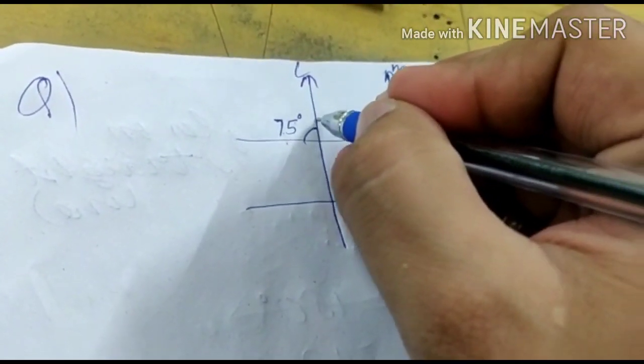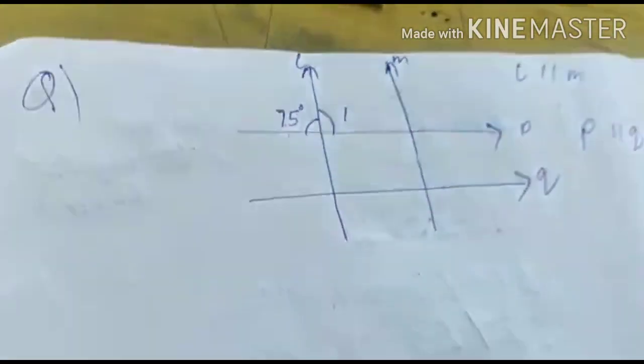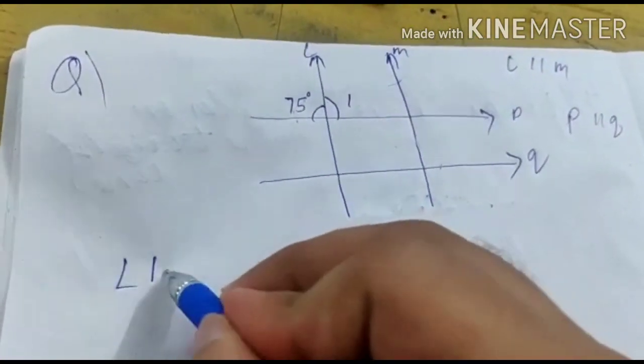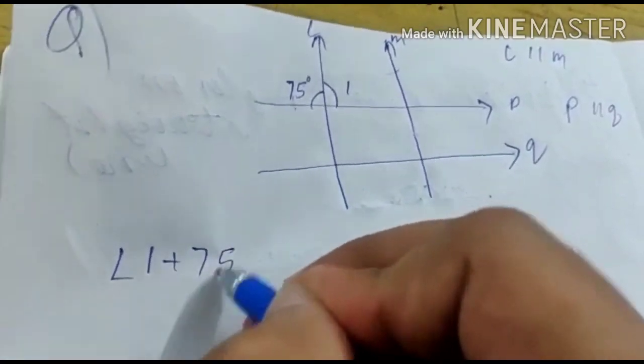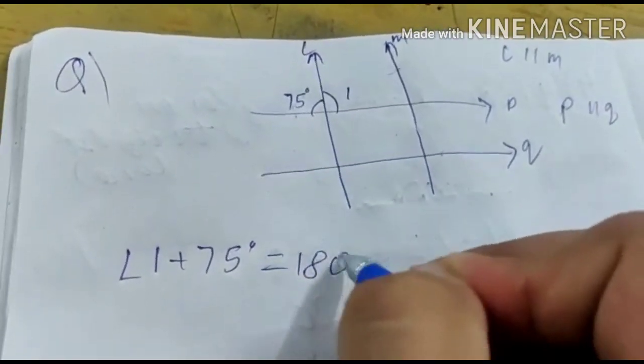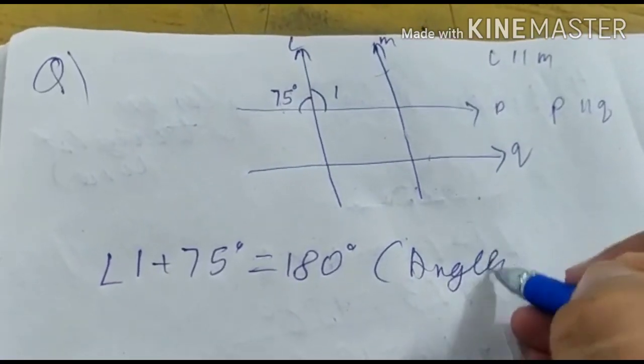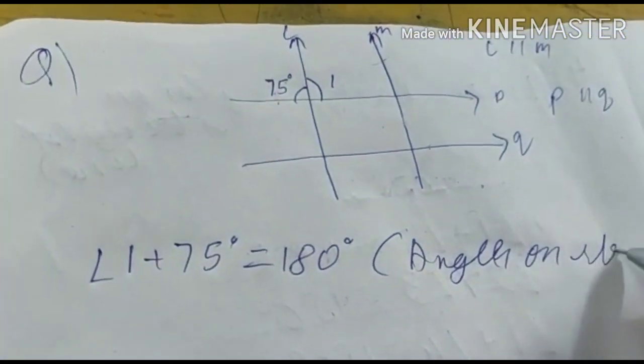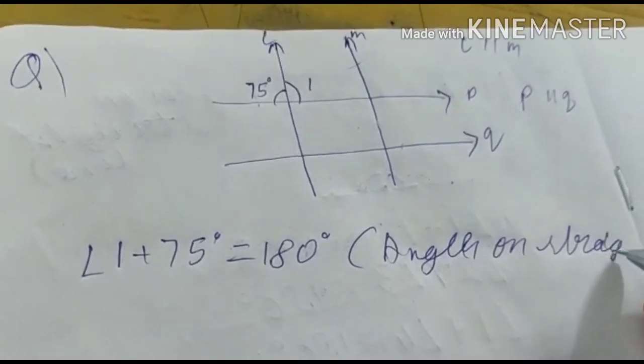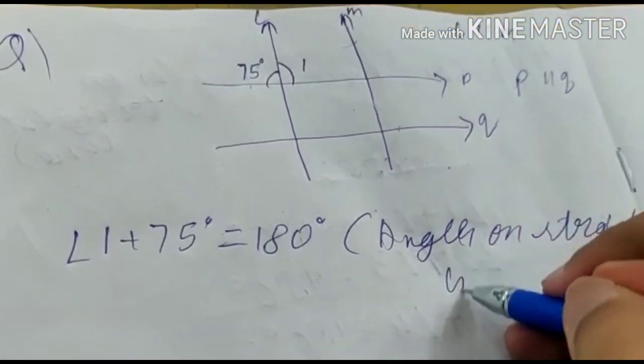If we go for this angle, name it 1. Okay, angle 1 plus angle 75 will equal 180. How? Angles on a straight line.